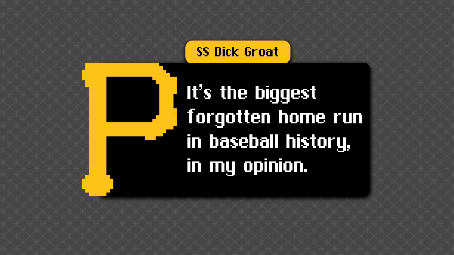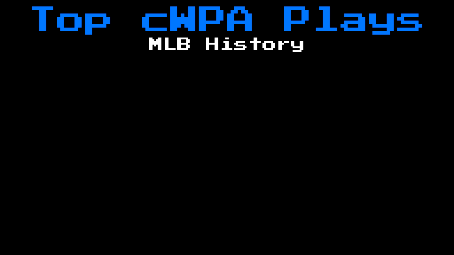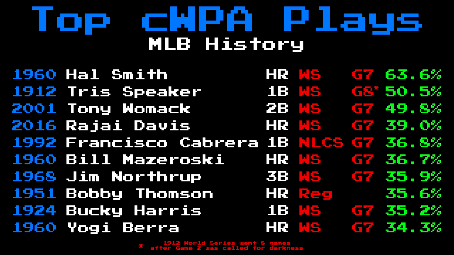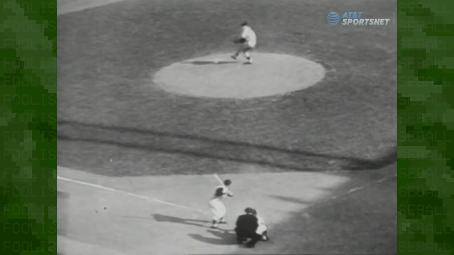It doesn't have to be that way. Championship win probability added didn't exist in 1960, but certainly exists now, and according to the leaderboard, Hal Smith's homer is worth remembering. The most forgotten home run? No thanks. How about this? The most important hit in MLB history.